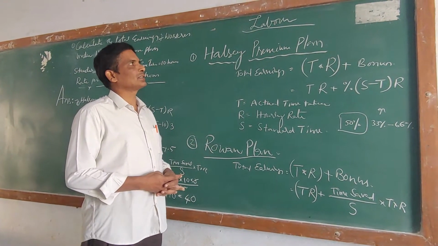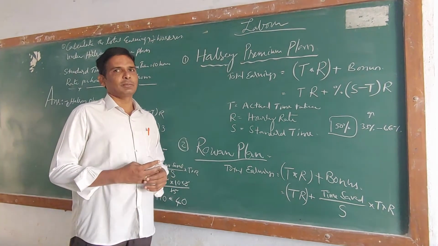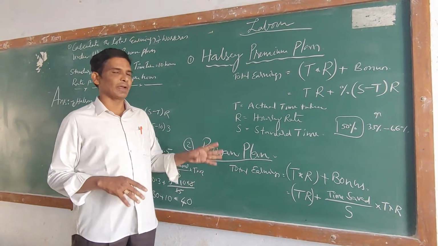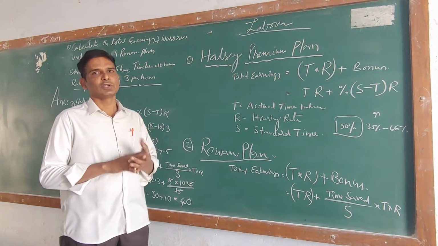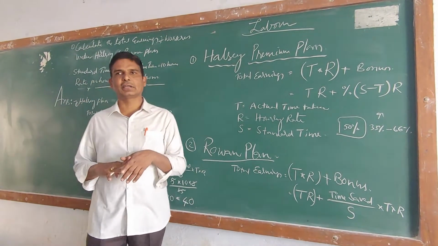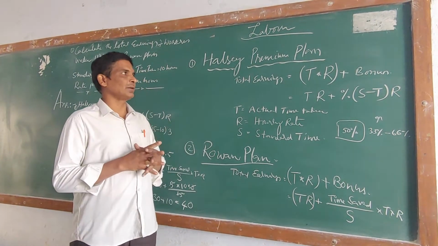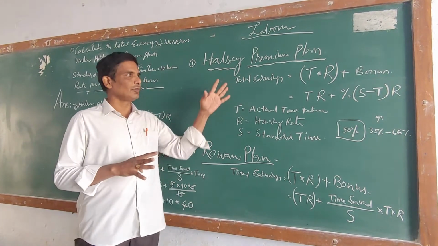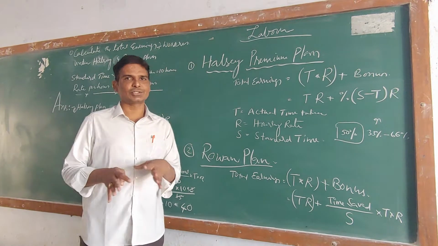Okay, we are discussing labor today. You know very well that in the last chapter, materials form a substantial portion of the total cost of production of any product, and the second major element of cost is labor. Today we are going to discuss how wages are calculated. We have four methods of calculation of wages: the Halsey premium plan, Rowan plan, Merrick plan, and Taylor plan. Today we are going to discuss the Halsey premium plan and Rowan plan in this short video.